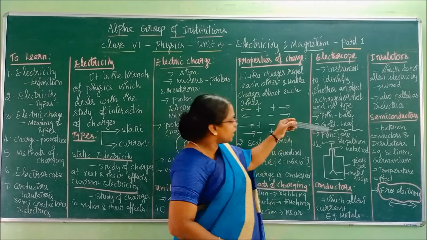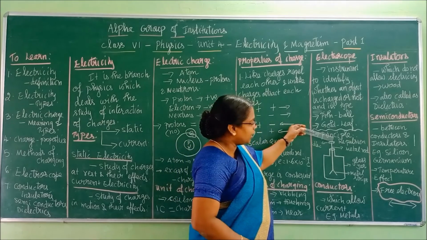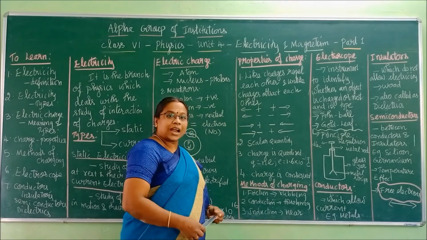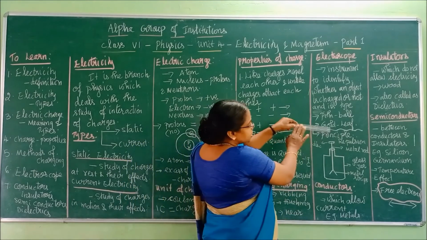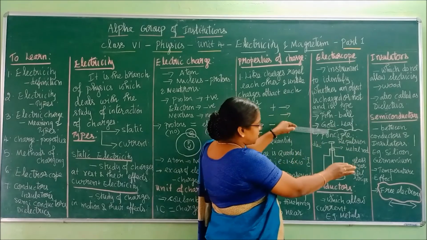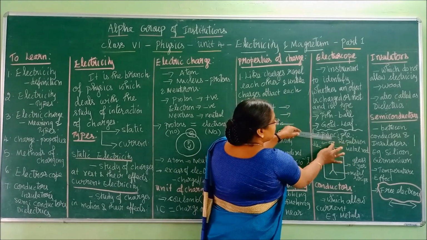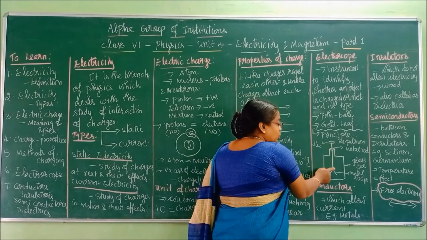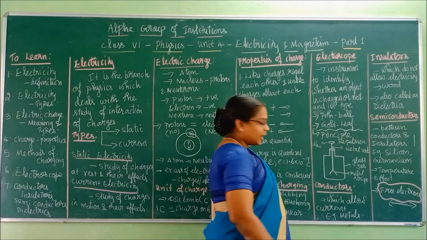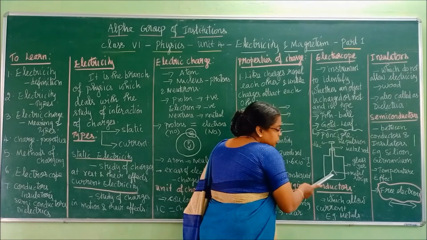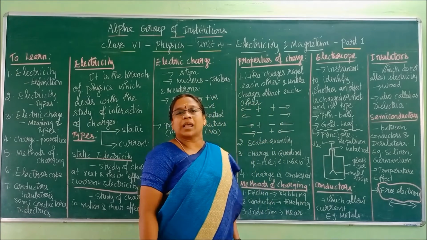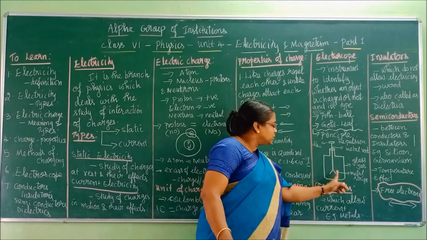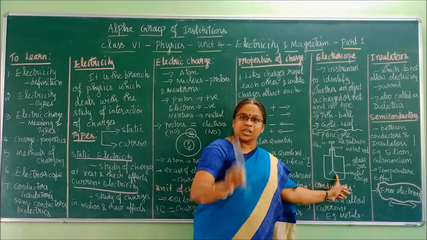Now what happens? If I touch here, it is by conduction. Touching means which method, as I have told? Conduction. Now charges from this object will be conducted by this metallic disc, and those charges will travel through the rod and come to the strips here, S-T-R-I-P. Now this strip will have the same charge, and this one will also have the same charge.